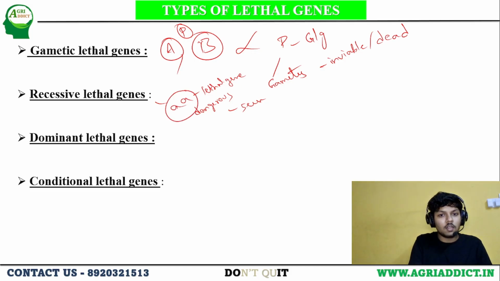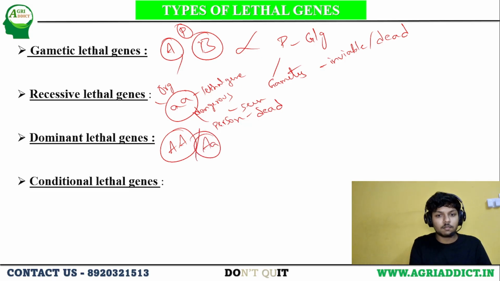Only if the lethal gene is present in small a form will the organism be dead. Dominant lethal genes is the reverse. Either one allele or both alleles, it doesn't matter: capital A or capital A small a, the organism will be dead.